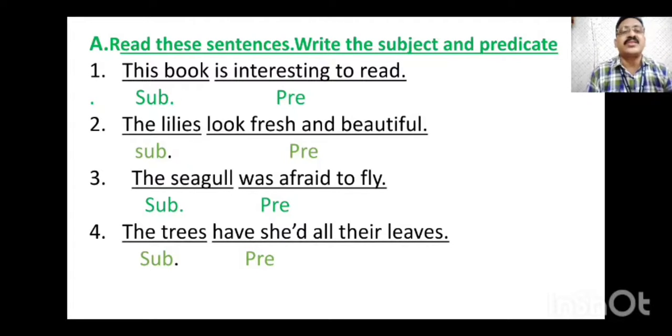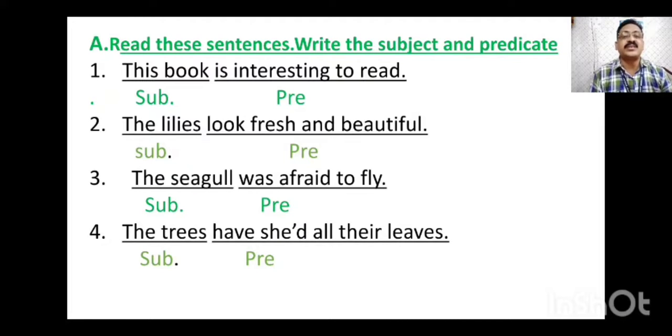Second one, the lilies look fresh and beautiful. Here also, this sentence I have told you earlier. Subject is the lilies. Look fresh and beautiful is the predicate. The seagull was afraid to fly. Seagull is the subject. Was afraid to fly is the predicate in the sentence.